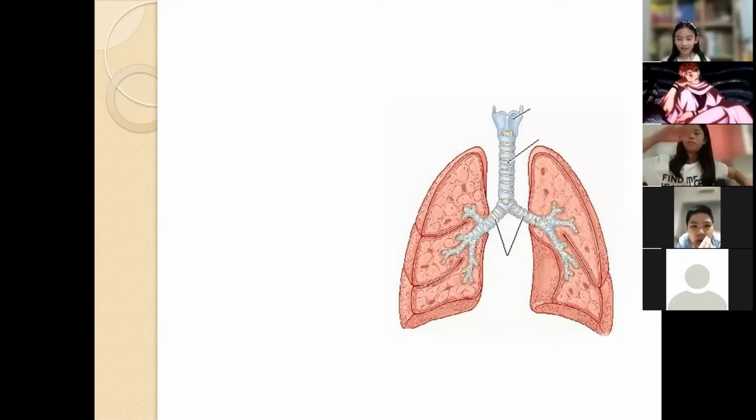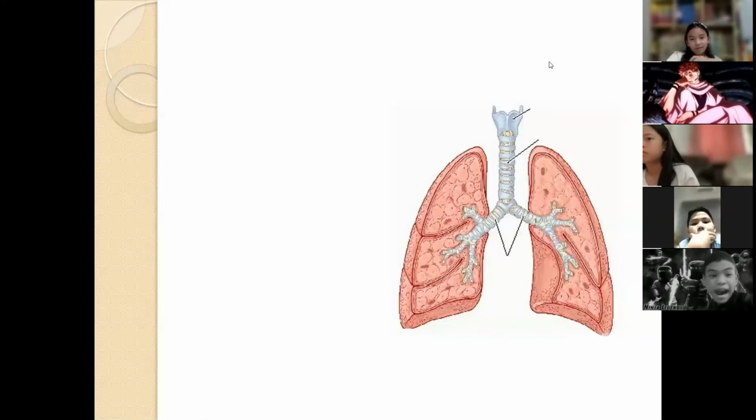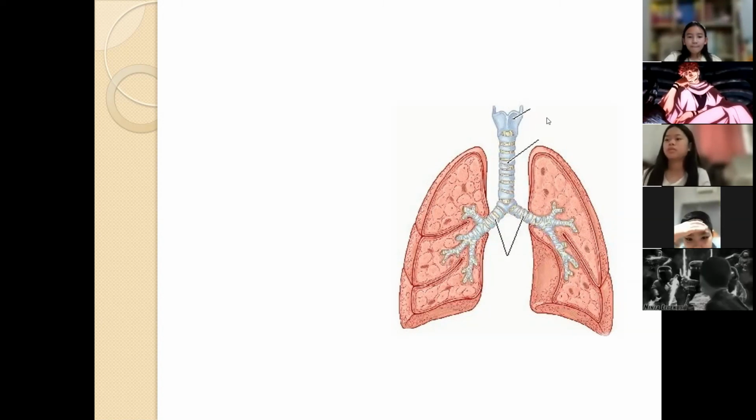How about Bua? Bua, what do you think? Do they have the same size? What are the sizes of the lungs? Same size? Larger or smaller?